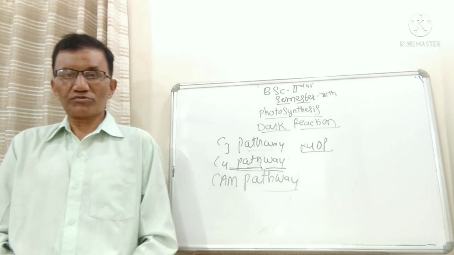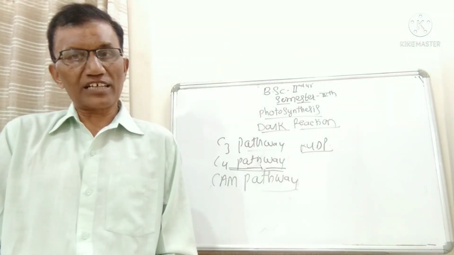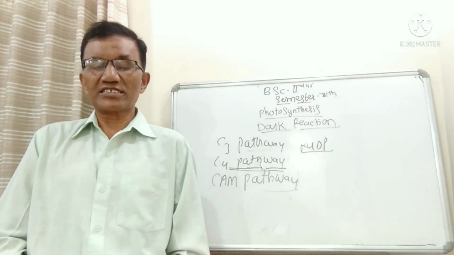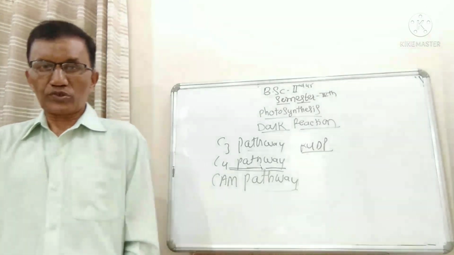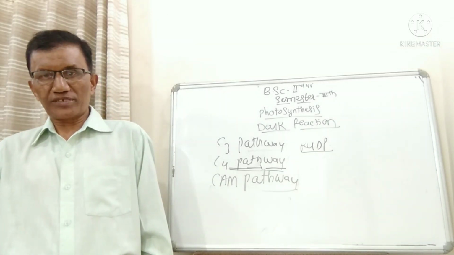Now one molecule of 3-phosphoglyceraldehyde and dihydroxyacetone phosphate react to each other in the presence of a particular enzyme, giving rise to fructose 1,6-diphosphate and fructose 6-phosphate.